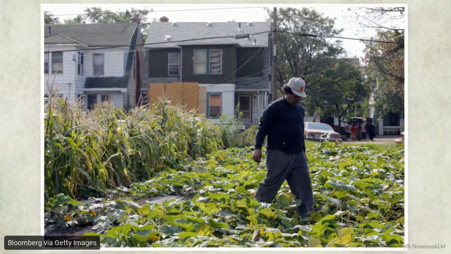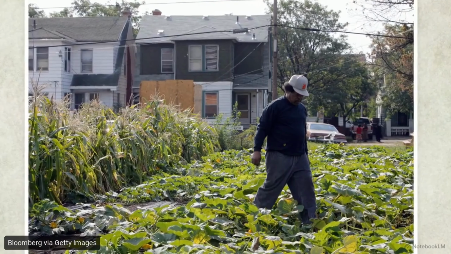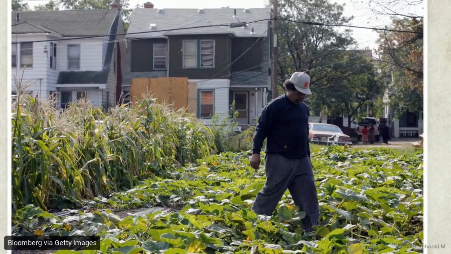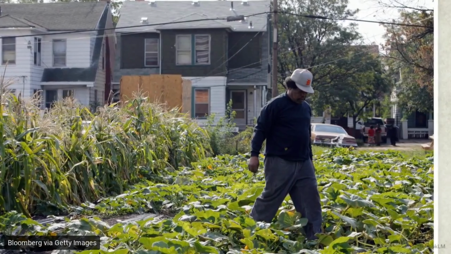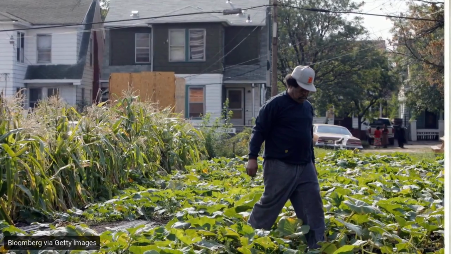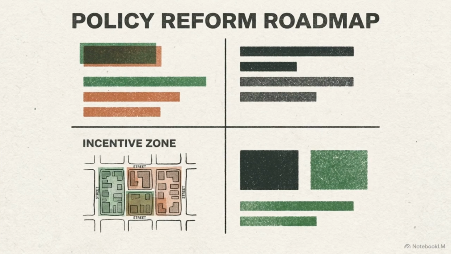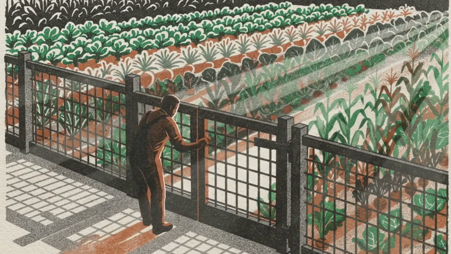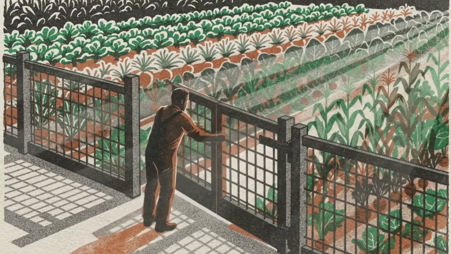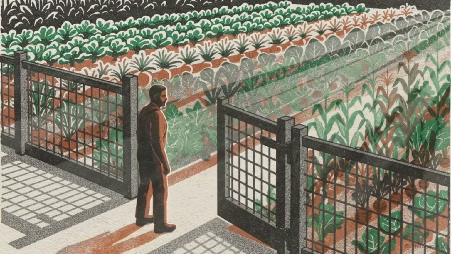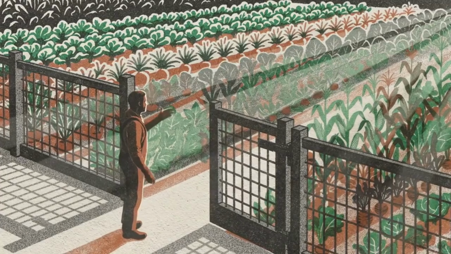These incentives transform vacant, resource-draining lots into productive community food hubs that increase local biodiversity and provide fresh produce directly to neighbors. On your roadmap, define the boundaries of your proposed zone. This could be a specific city block or a cluster of neighborhood lots. Securing these financial and land use incentives removes the primary economic barriers that typically stop urban farmers from succeeding over the long term.